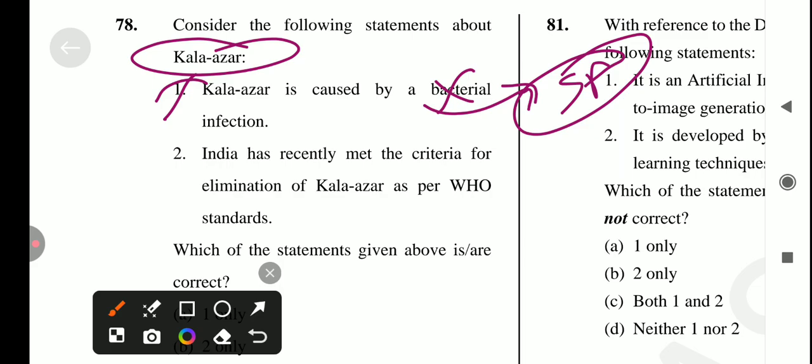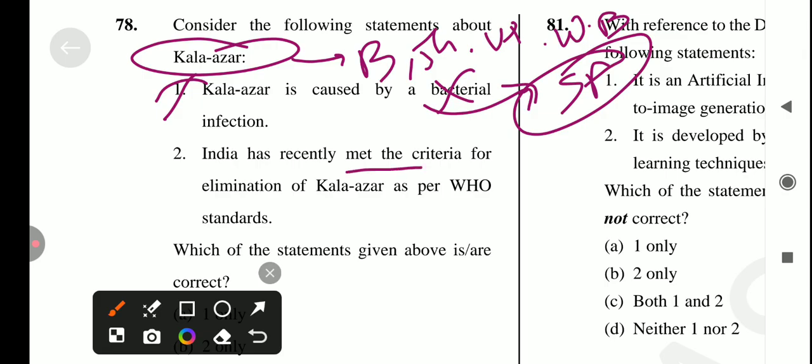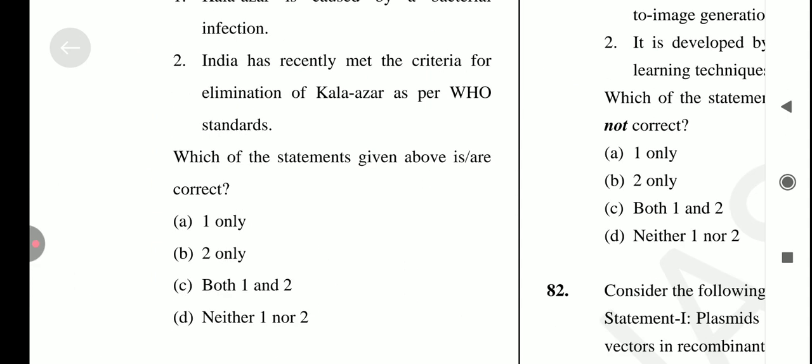Okay, और इसके symptoms क्या है काला आजार के? Which is fever, weight loss, enlarged spleen and liver, and anemia. Okay, and infected areas in India, एरिया कौन सा है infected? So it is बिहार, झारखंड, यूपी and West Bengal mostly. Okay, next one is: India has recently met the criteria for the elimination of Kala Azar as per the World Health Organization standards. Yes, it's a correct statement. So answer for this question is option number B, only 2 is correct.